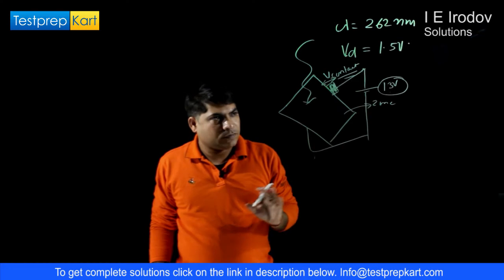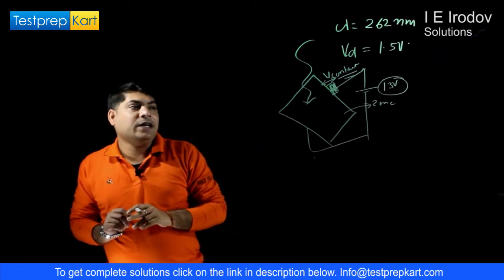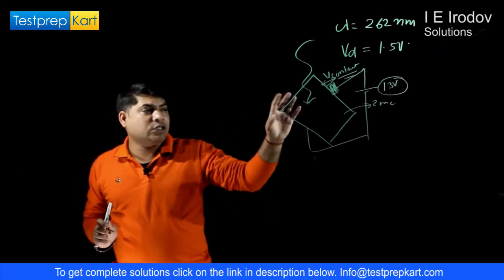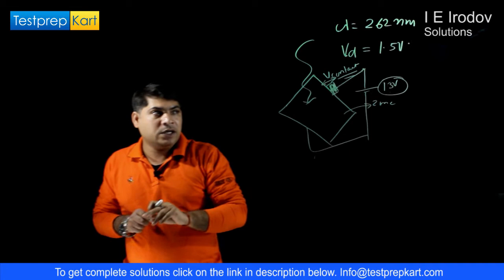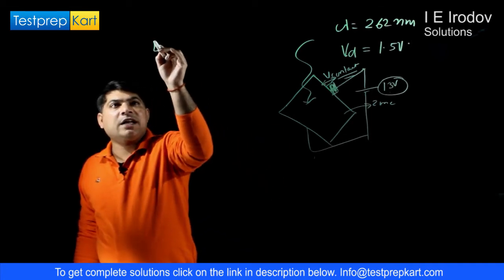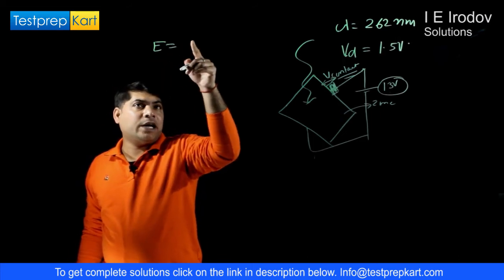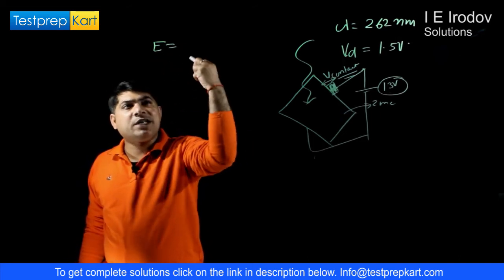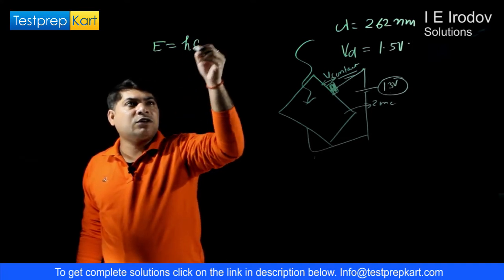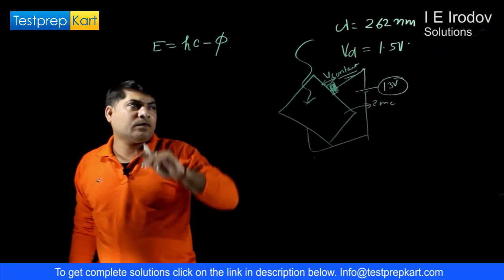So first of all we need to determine the energy of electrons emitted from this zinc surface. According to the photoelectric effect, the energy of an emitted photoelectron is equal to the energy of the photon falling on this surface minus the work function.